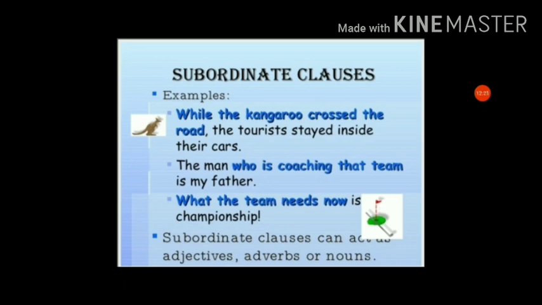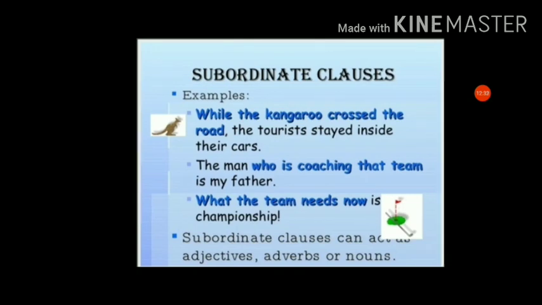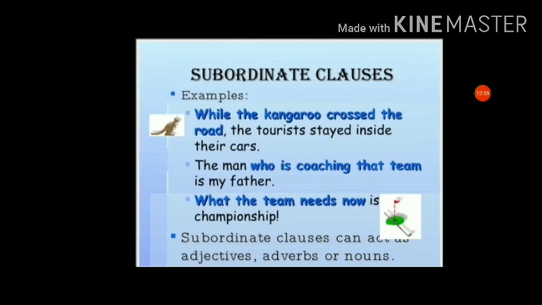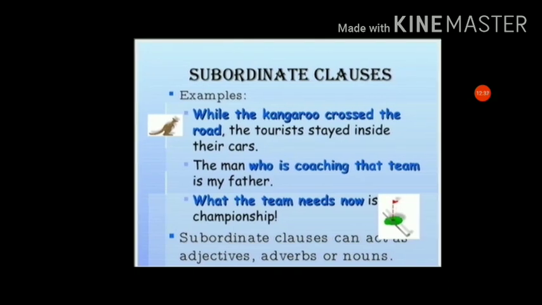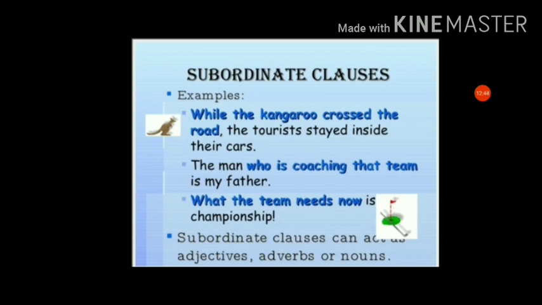"The man who is coaching that team is my father." The man is the subject, and the rest gives the whole information about the man. "What the team needs now is a championship."